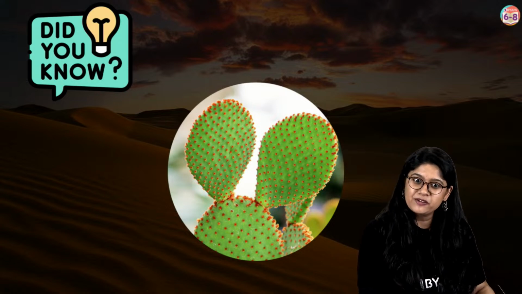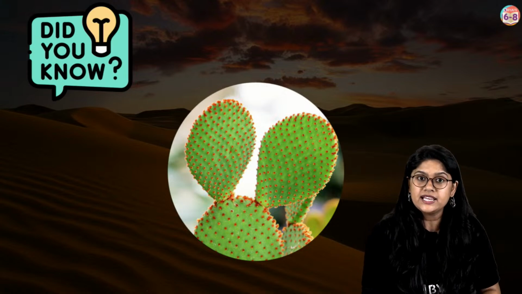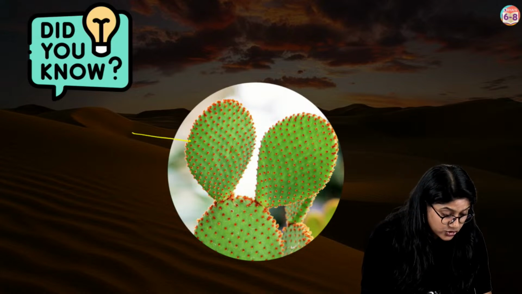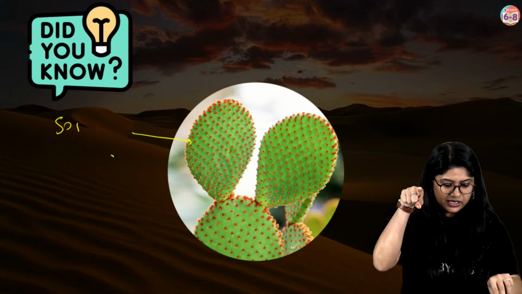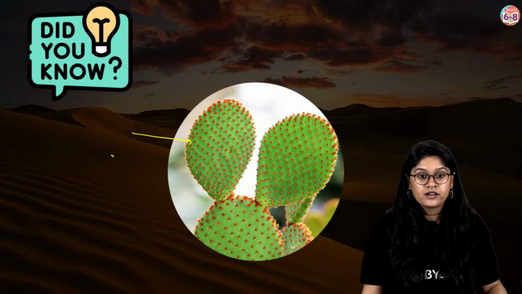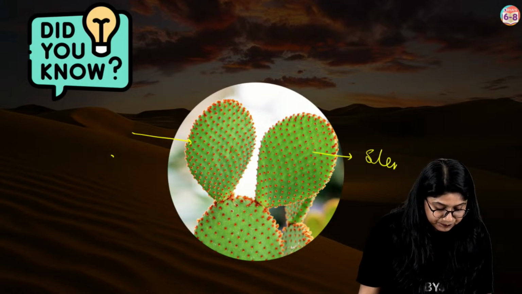Interesting. I can see many of you saying, ma'am, no, ma'am, there's a modification. Very good. So the desert plants, they don't have leaves. Their leaves are actually modified into spines. I'm sure you would have seen those spiky things, right? So they have spines. Very good. And the green colored one is the stem.